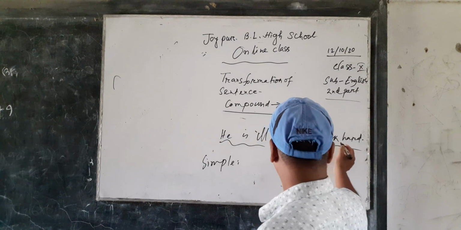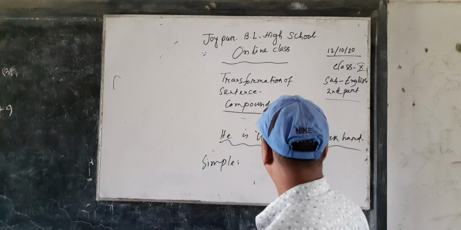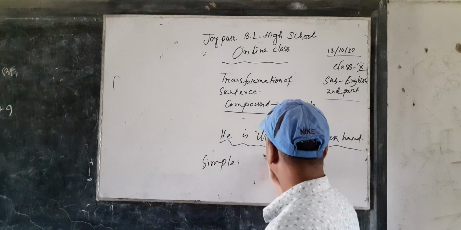If the compound sentence is combined by but, then we can make it simple in this way.